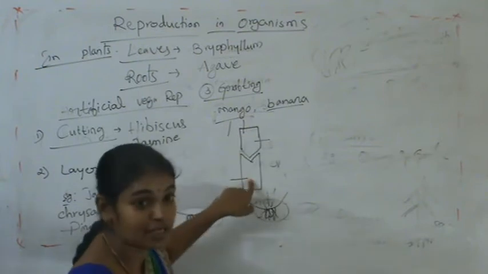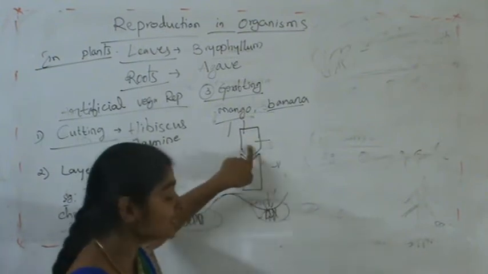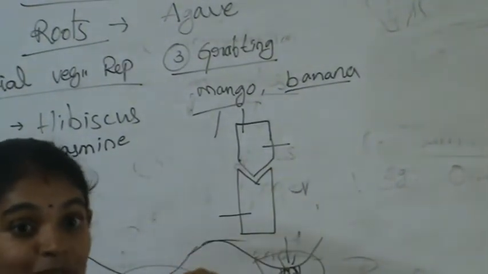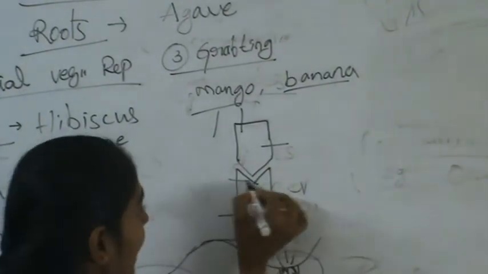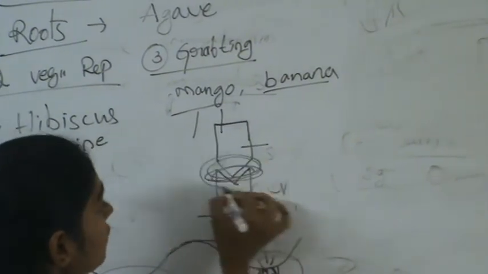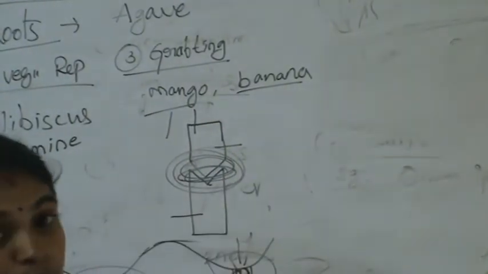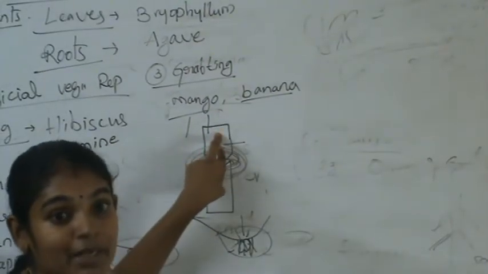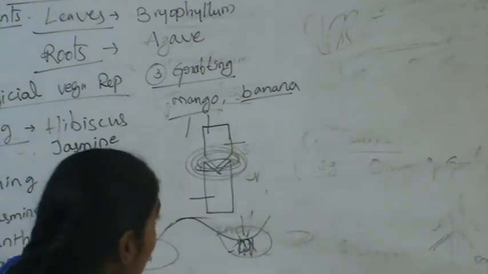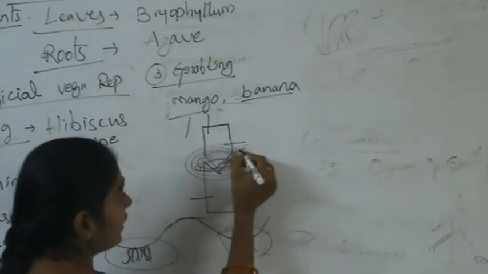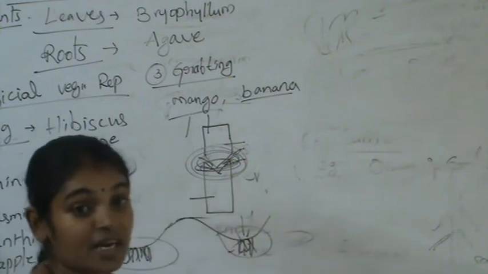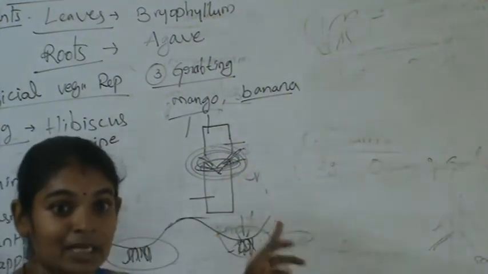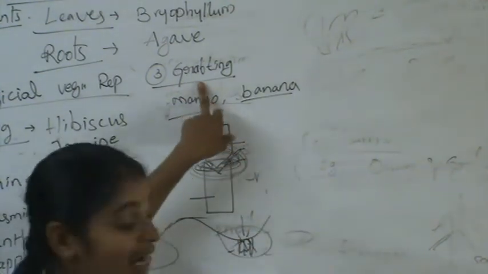This is the branch from one mango tree and this is the branch from another mango tree. When these two are joined with each other and bound tightly, from this part the new plant will arise. From where we join, it starts to develop leaves on other branches of the tree. This is called grafting.